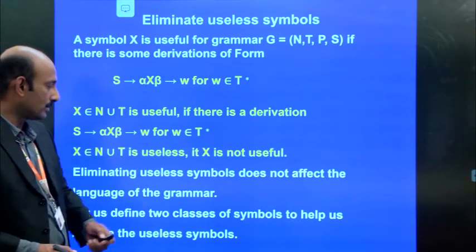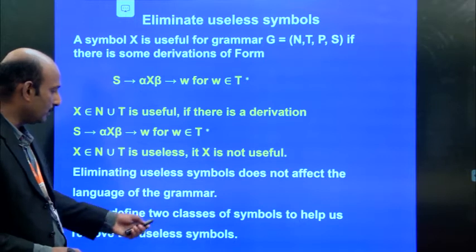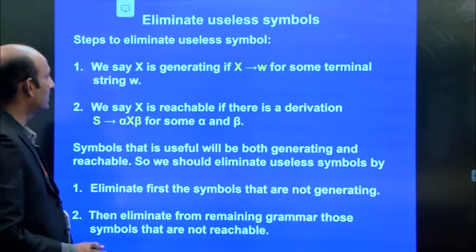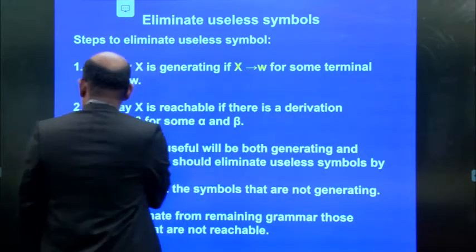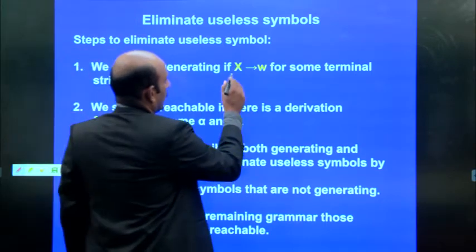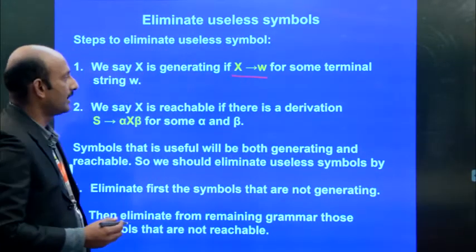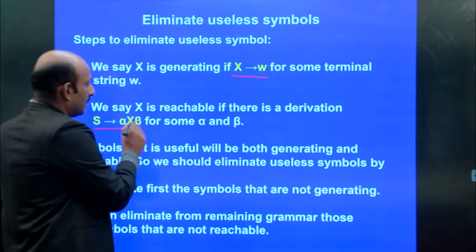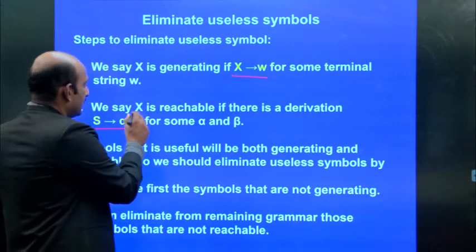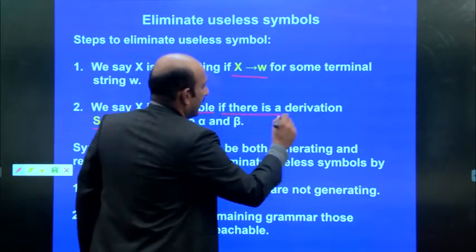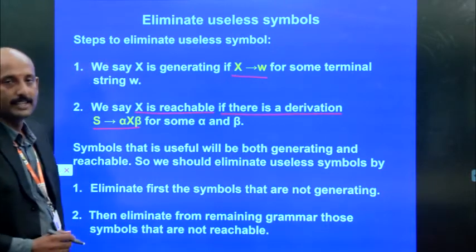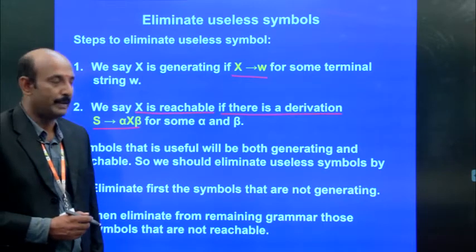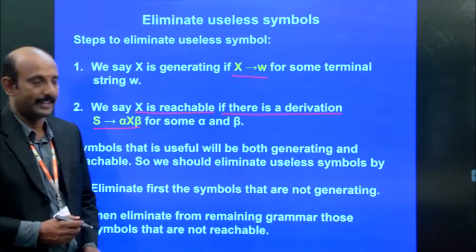Let us define the two classes of symbols that help us remove the useless symbols. First, we say X is generating if X implies W for some terminal string W. And we say X is reachable if there is a derivation S implies alpha X beta for some alpha and beta.